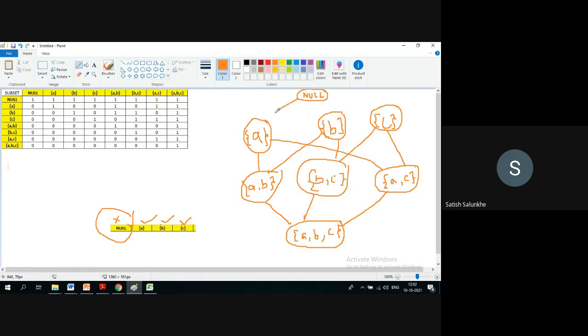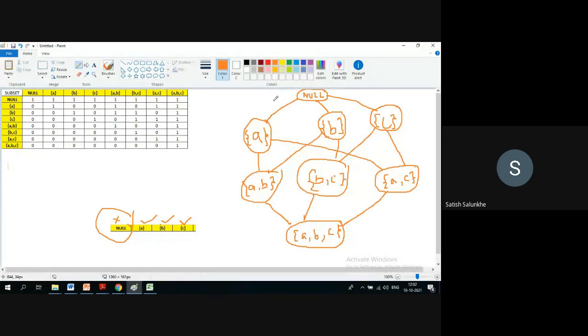This is subset of this. Yes. This is subset of this. This is subset of this. That's it. This is your Hasse diagram. How to interpret this? Null is related to itself. Null is subset of itself. Set A is subset of itself. Set means every element is a subset of itself. That is reflexivity.